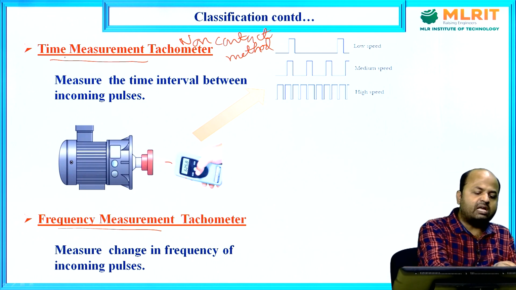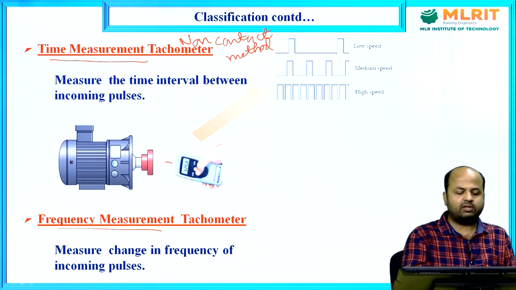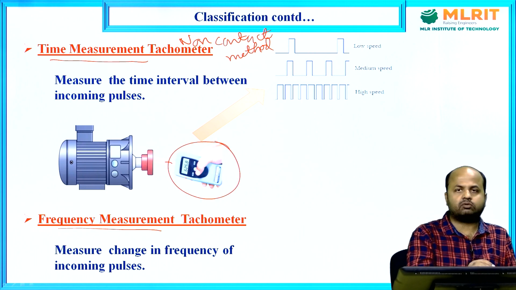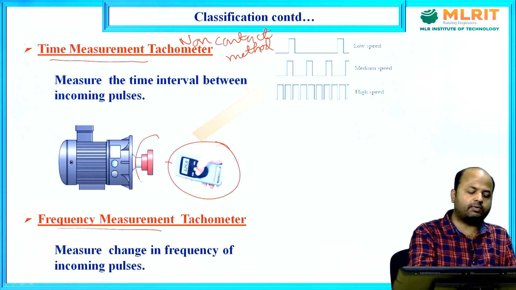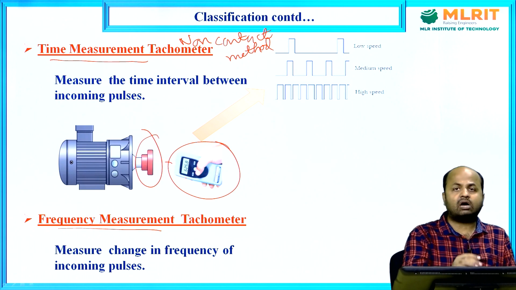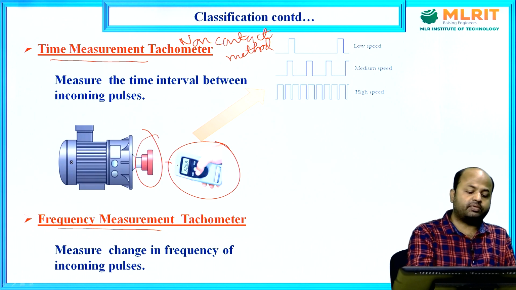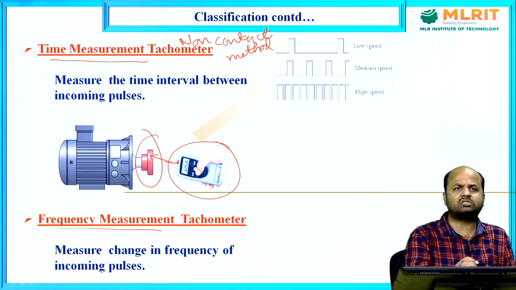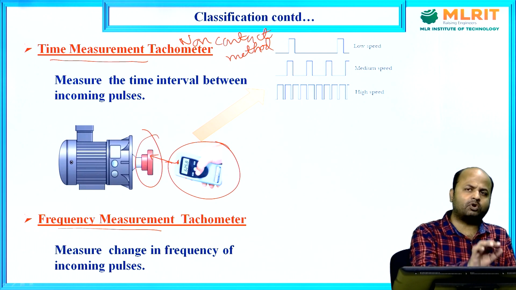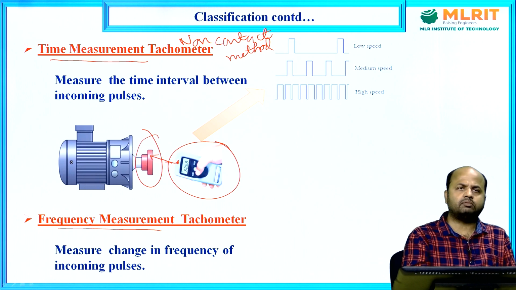So in the time measurement tachometer, what is happening? See, this is our tachometer, and this is our rotating object. Now how will we measure the speed? This tachometer emits light, a single photon, or you can say a beam of photons.